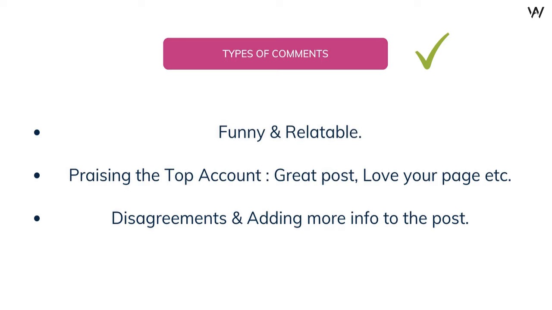The last type of comments that you can post are the disagreements and adding more info into the post. So if the post is about, say, artificial intelligence or something like that, and if that post is missing some kind of information, you can add it by commenting under that post, or you can say that this information is wrong, this is the right information, etc., in the comment section. So disagreements and adding more info to the post is going to be really valuable.